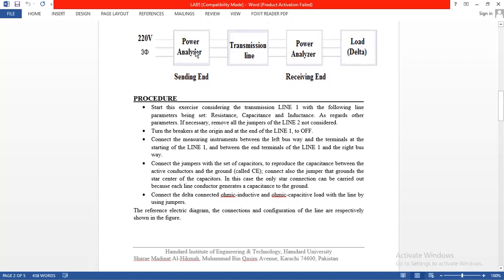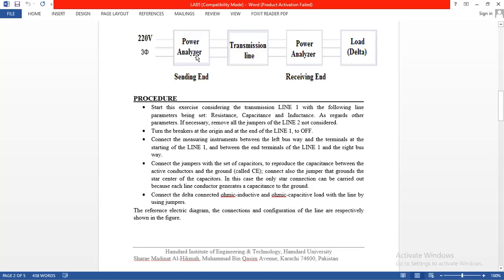The power analyzer is a kind of meter which provides all the measured values: voltage, current, powers, frequency, power factor, average voltage, average current, phase to phase current, single phase current, and all the other parameters we need to find at the power analyzer end.